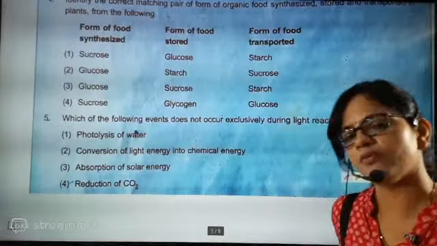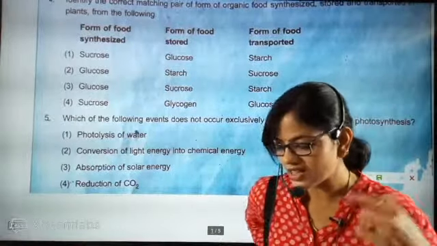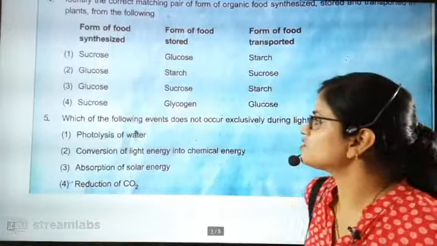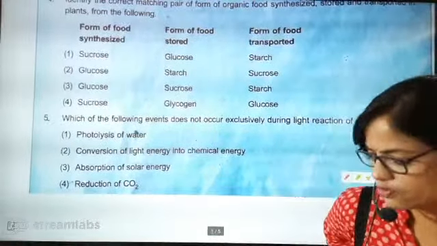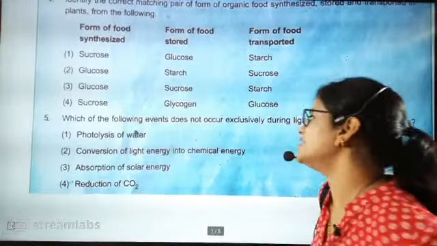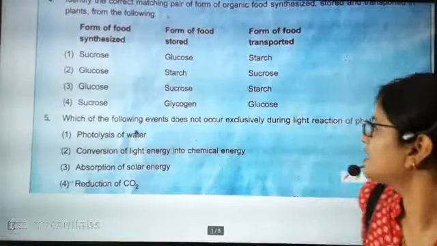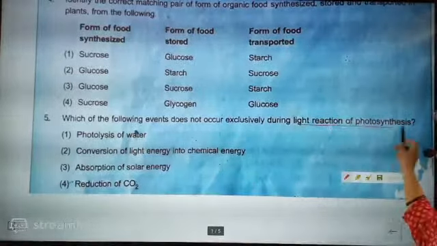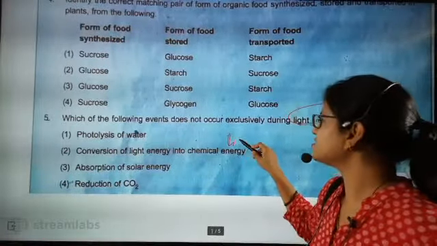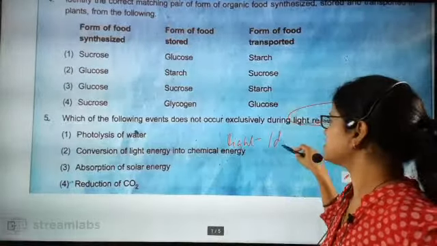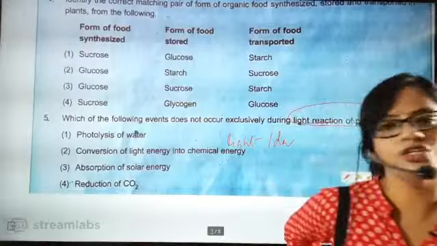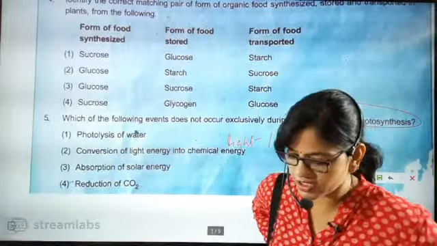Which part is not done? Because there are two methods. One is light reaction, one is dark reaction. So which one is photolysis of water? Photolysis of water is not done. Or which one is not done? Conversion of light energy into chemical energy. In light reaction of photosynthesis, because two parts will be there. One light reaction and one dark reaction. So definitely light reaction means conversion of light energy into chemical energy will be 100% there.